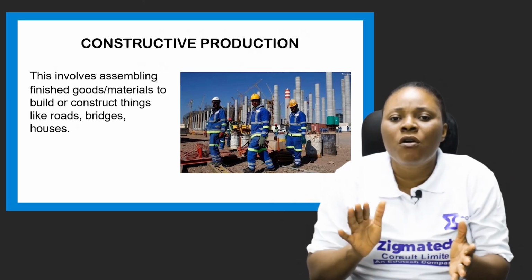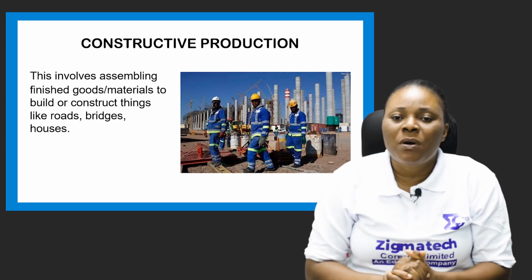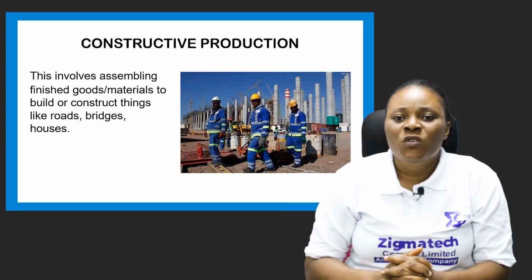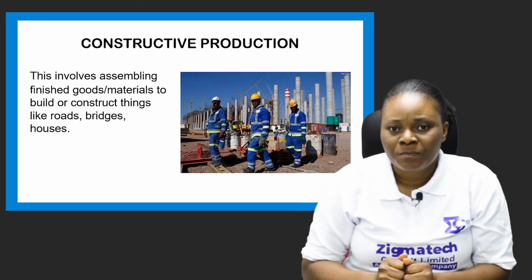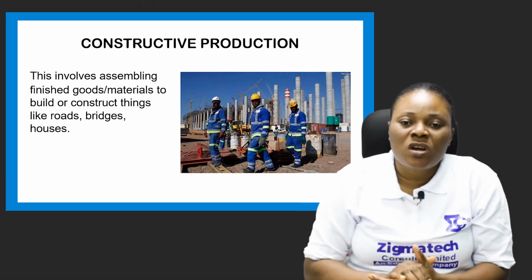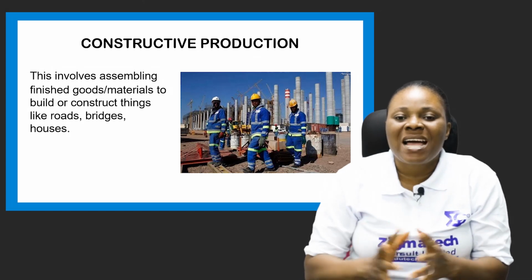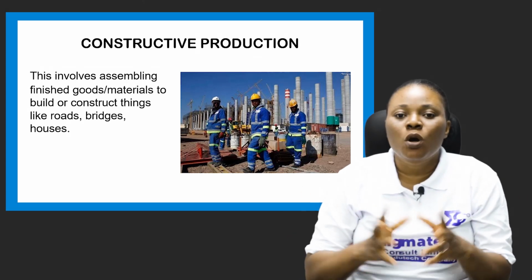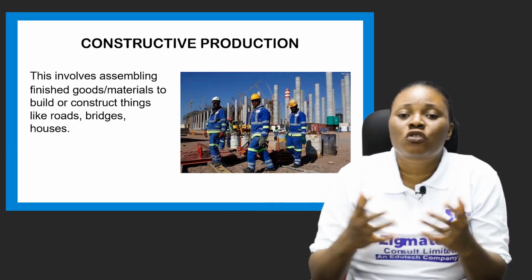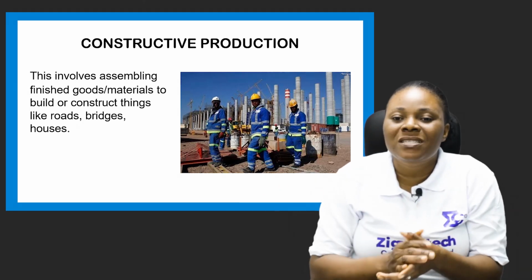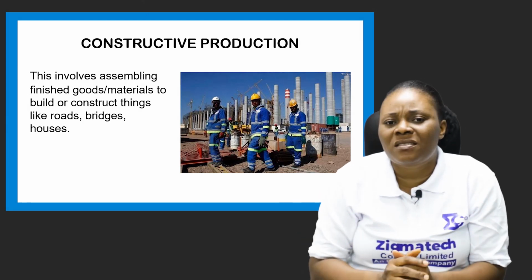All these are already finished goods, but they are now brought together to do what? To create something entirely different. So this constructive stage involves assembling different finished goods to build or to construct things, to build factories, to construct roads, railway stations, airports, seaports, so many things.